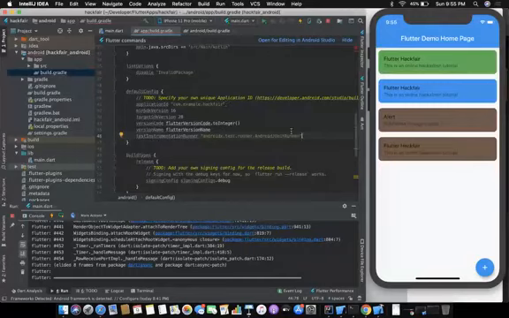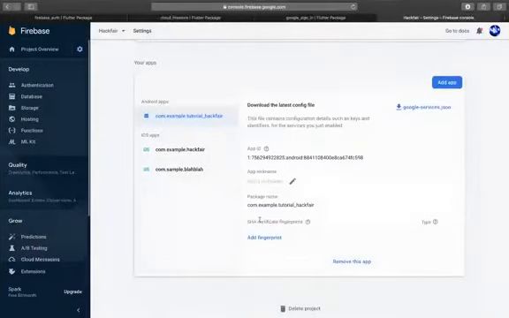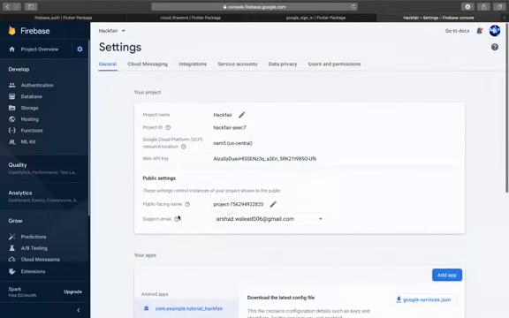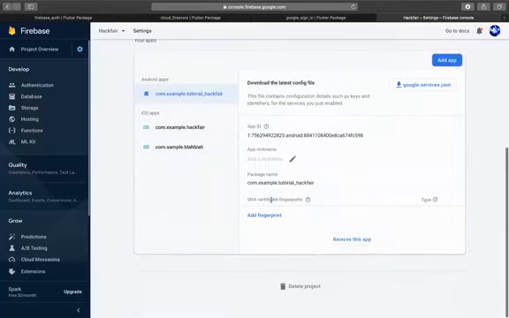Other than that, one important thing is you need to add these SHA fingerprints, your debug fingerprints at least, in order to implement Google sign-in. Otherwise, your Google sign-in will give you an error with code 10. And the error with code 10 will tell you that you don't have proper authentication, so there is some problem in Firebase. The problems will be either you will not have the support email. You need to have the support email, otherwise Google sign-in will give an error. And you will have to have the SHA fingerprints.